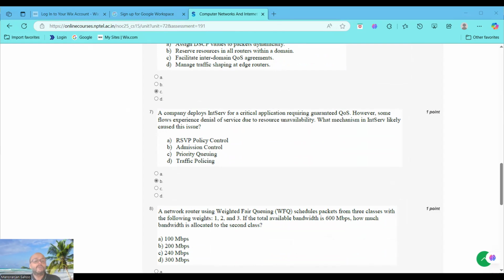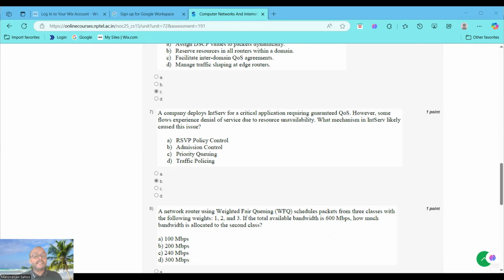What happens in administrative control? It provides guaranteed quality of service via flow resource reservation using RSVP. Administrative control determines if a flow can be admitted based on the available resources, that is bandwidth. If the resources are insufficient, the flow is denied, causing denial of service for that flow. Option A is incorrect: RSVP policy control enforces usage rules but does not deny flows based on resources.